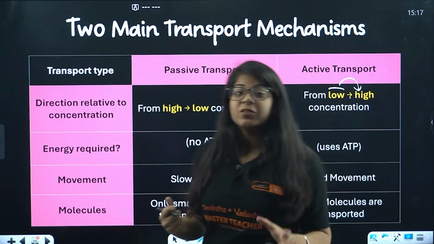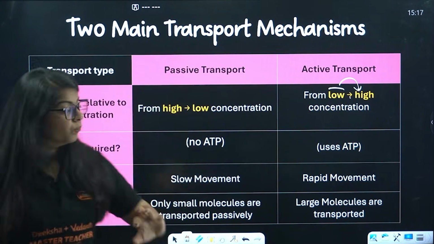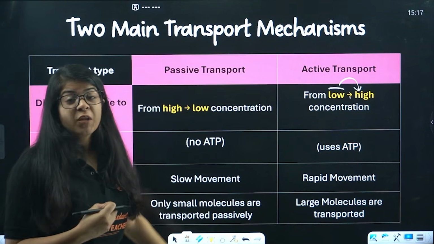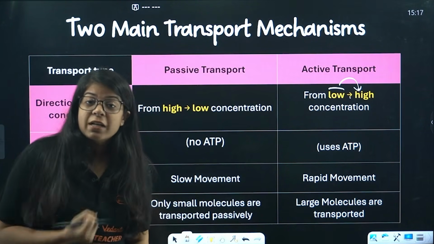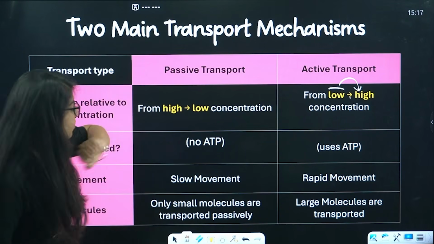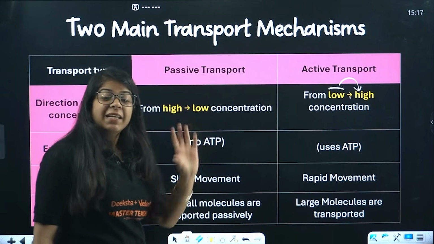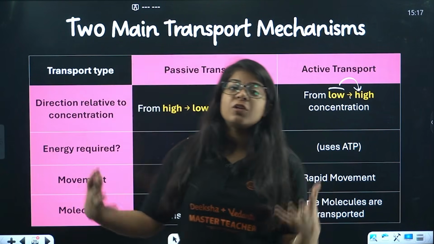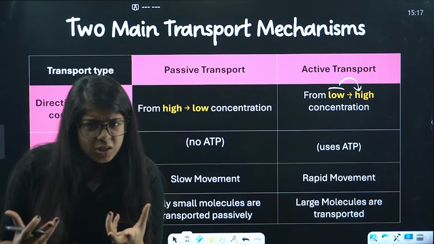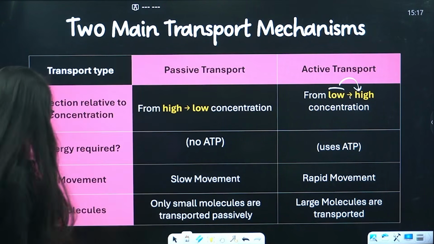We'll understand about that. Mitochondria makes ATP, right? So we'll understand about that too. Now passive transport is slow movement. But since active transport is using energy, it is a rapid movement, right? And in passive transport, only small molecules are transported. But in active transport, large molecules can also be transported. Understood? Because we are giving energy, we can send large molecules as well. Done?